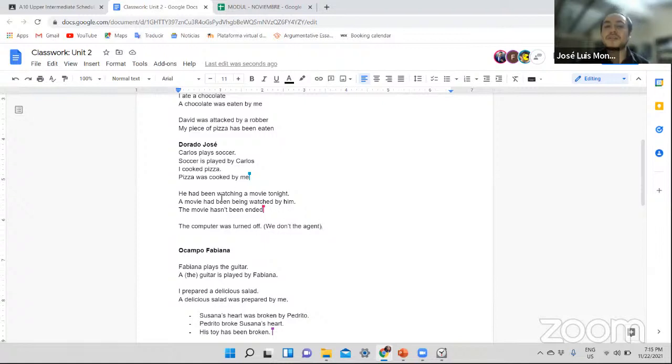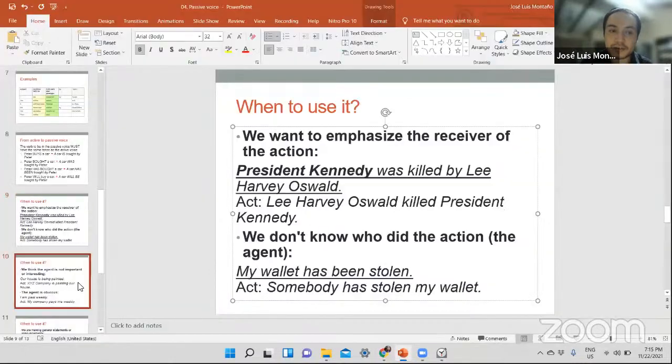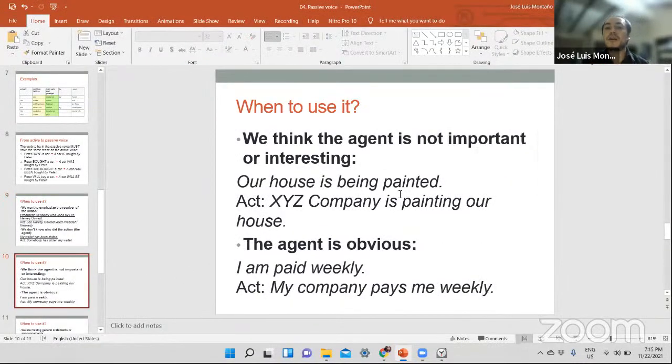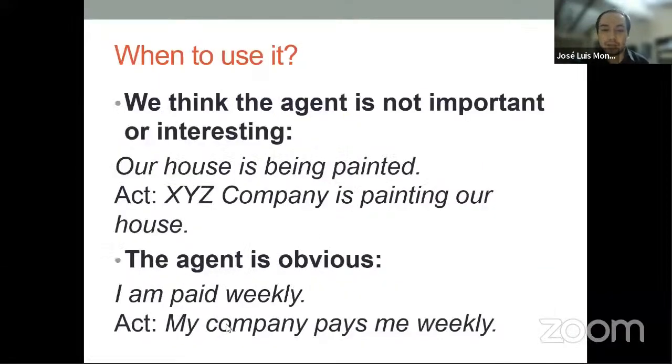Do you have any questions about this? Let me know, please. No questions. Okay, thank you very much. Let's go to the next part. We still have some time, we're going to take advantage. We have two more. Well, actually, we have more. We're going to try to work with these two that I think are very important. Please, David, let's read these next two situations in which we use the passive voice.